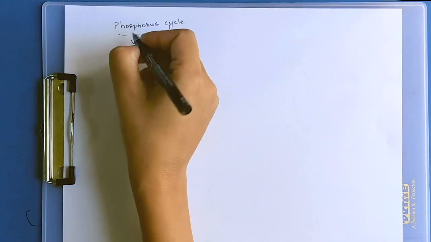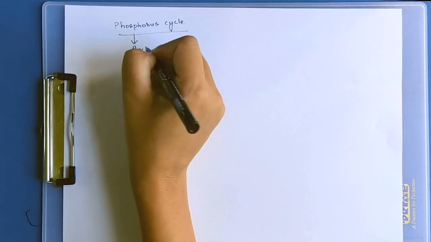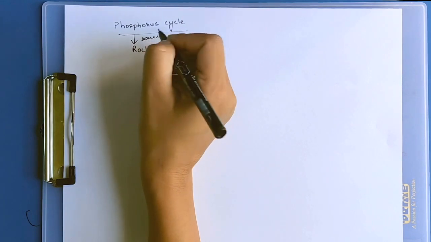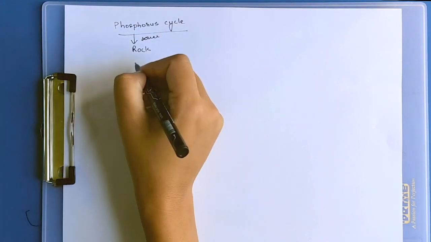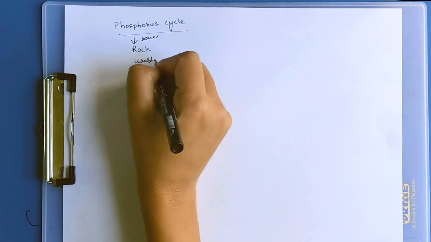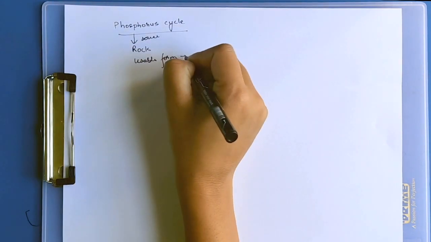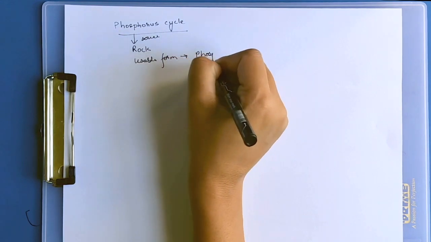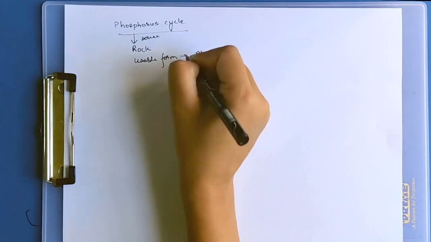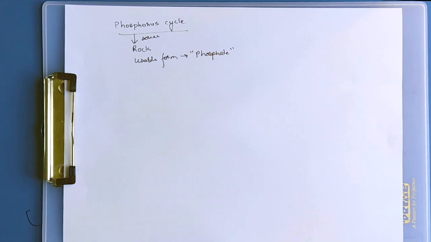Now the phosphorus cycle. The source of phosphorus is rock. The usable form of phosphorus: plants cannot use it directly, it has to first be converted into phosphate. Phosphate is also known as the usable form of phosphorus.